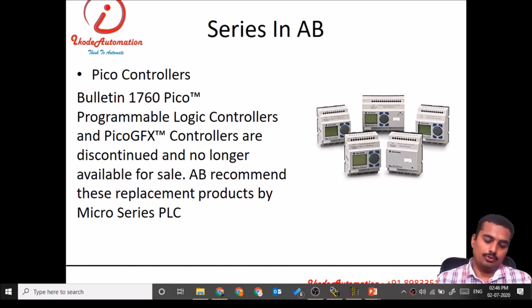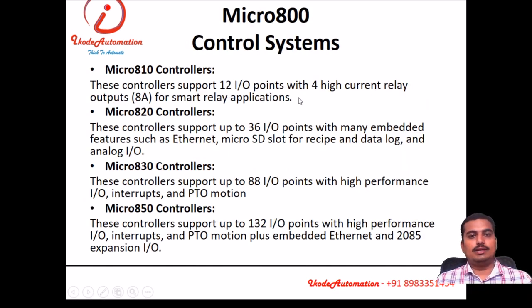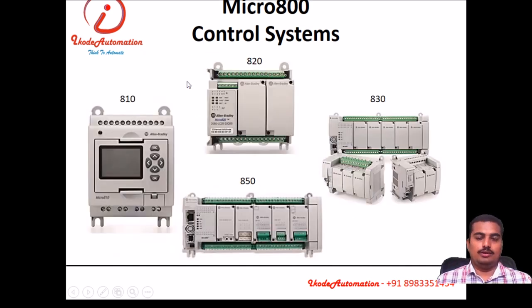We can use PicoSoft for programming of this PLC, or we can directly program small machines on this display. The next series is Micro 800. It is a very good series. It has 3-4 sub series like Micro 810, Micro 820, Micro 830, Micro 850 controllers. These controllers look like this, and it is a very good series actually. This is used for medium and small applications.